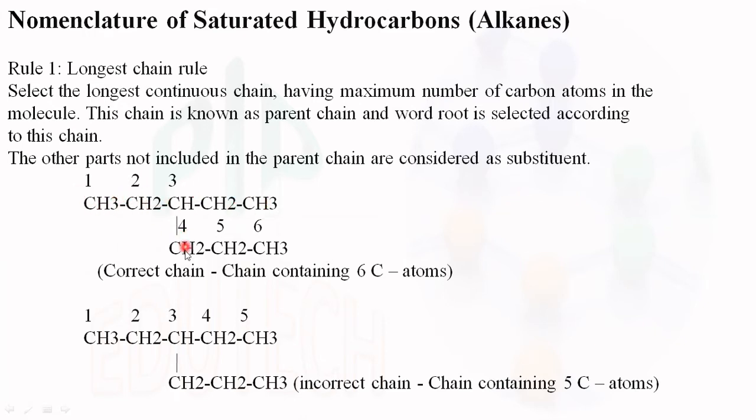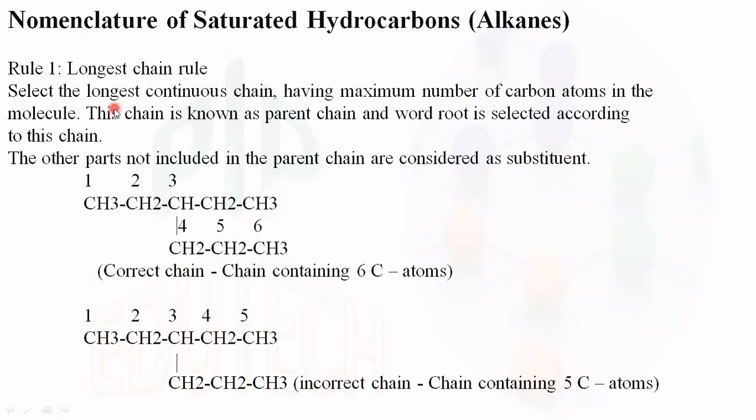So this 6 carbon lengthy chain is considered as the parent chain. This is the shorter chain, 1, 2, 3, 4, 5. This is incorrect. We should not count like this. We have to take the longest chain. So that is rule number 1, longest chain rule.